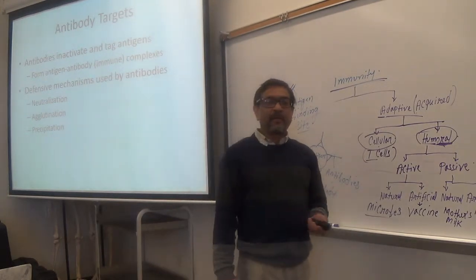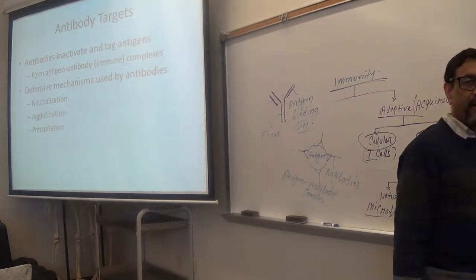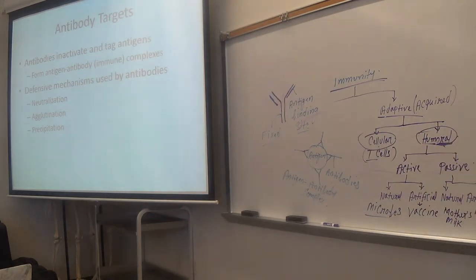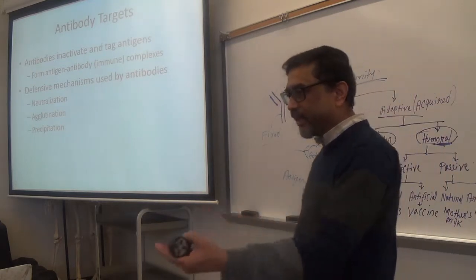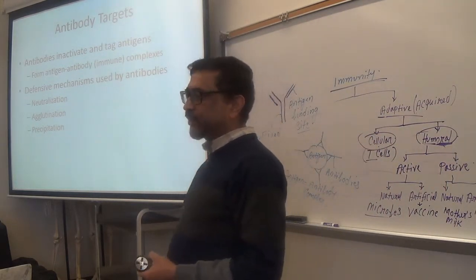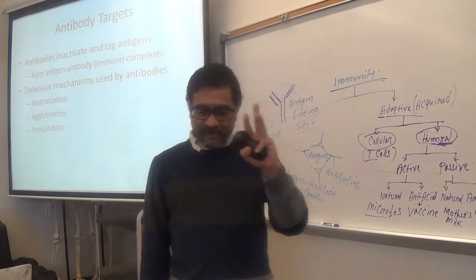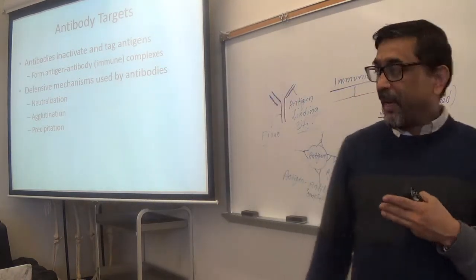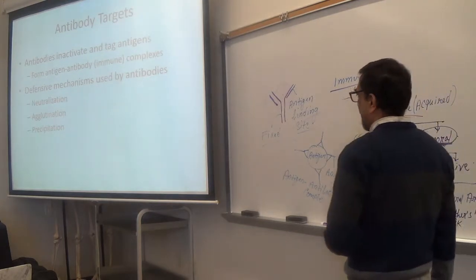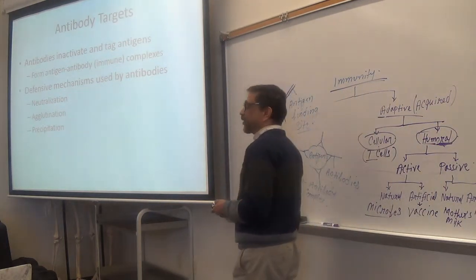How do antibodies destroy or inactivate antigens, bacteria or virus? How are they destroyed by antibodies? By three main ways: neutralization, agglutination, and precipitation.